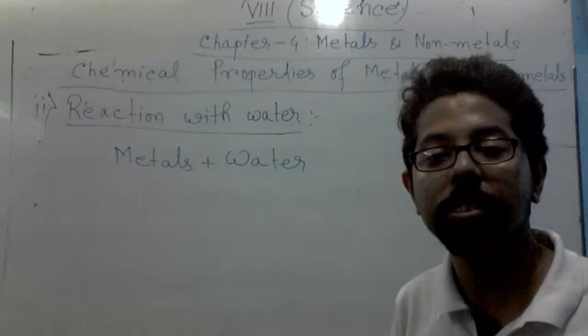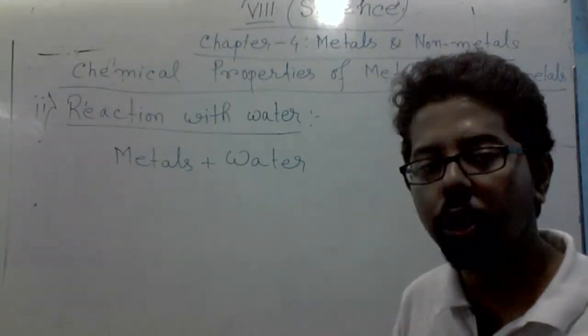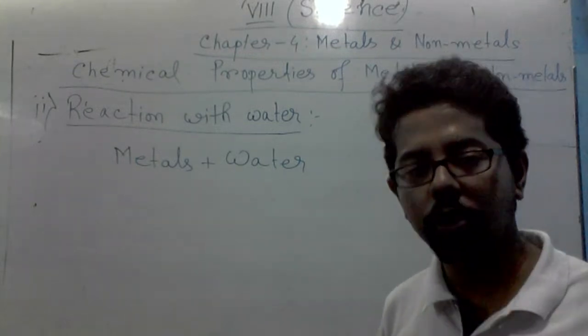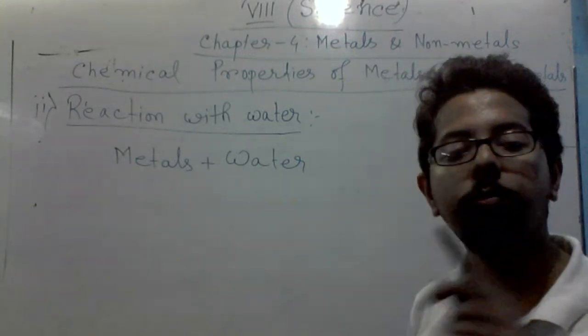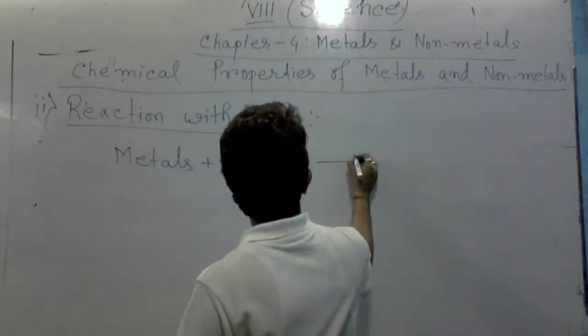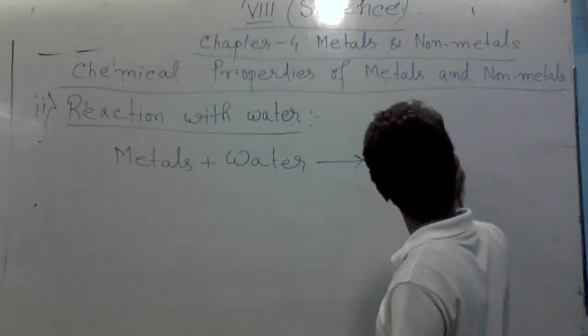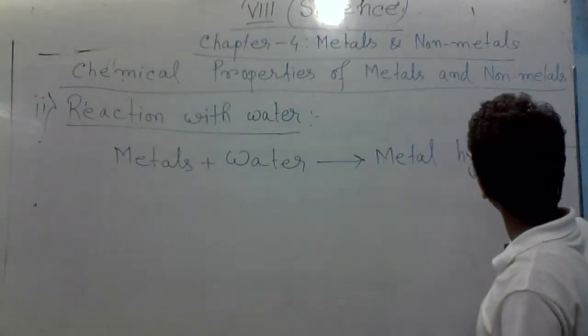Once you move to class 9 and 10, then you can write it by formula. Formula also I will give here. You can note it down, but in class 8 you have to mention by word. Metals plus water forms metal hydroxide.